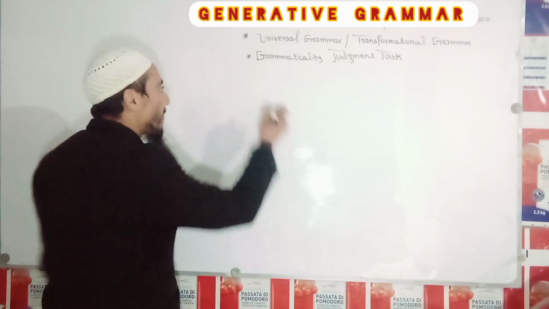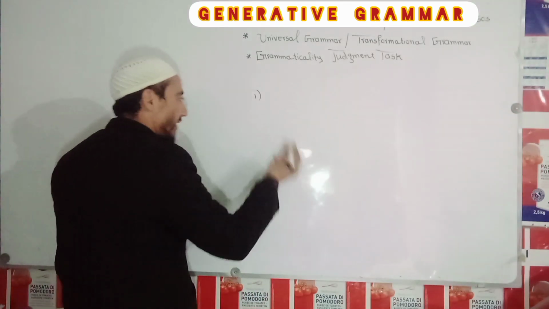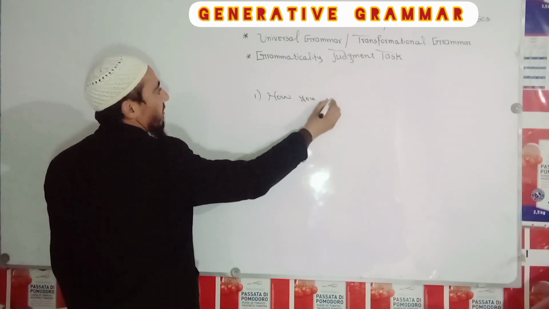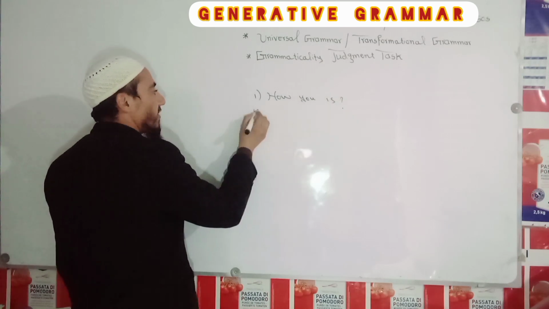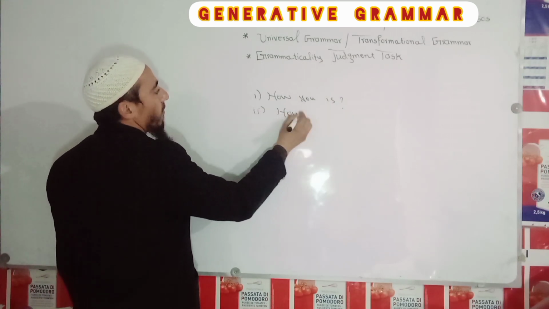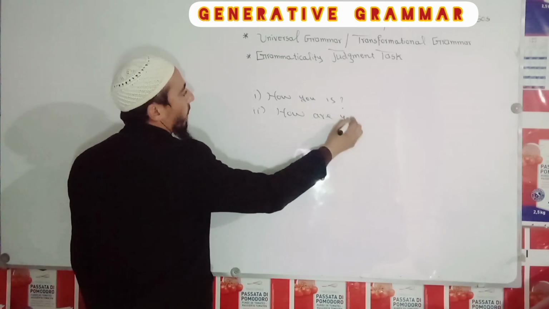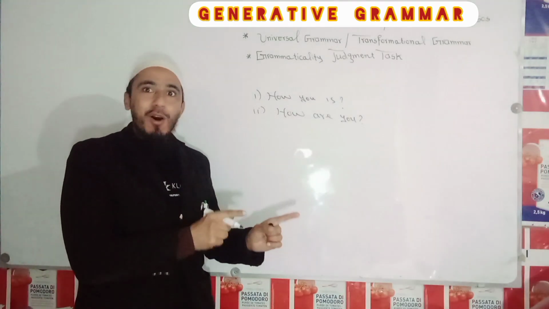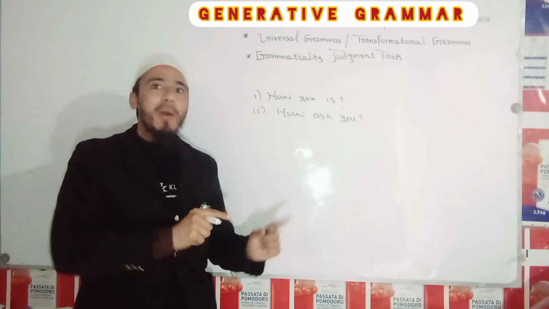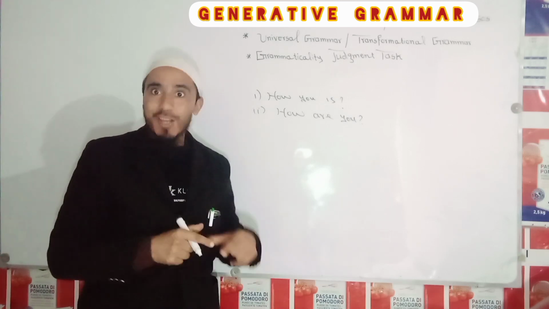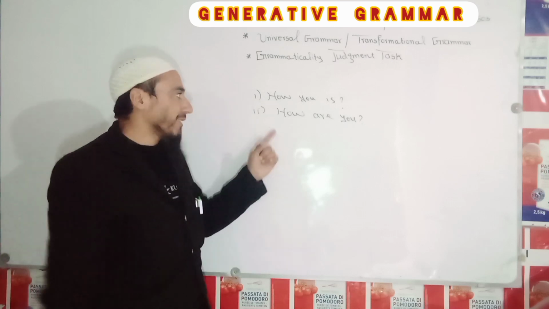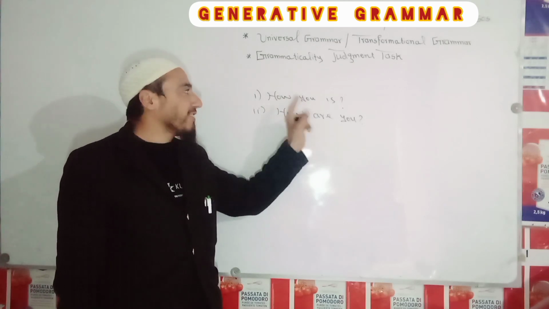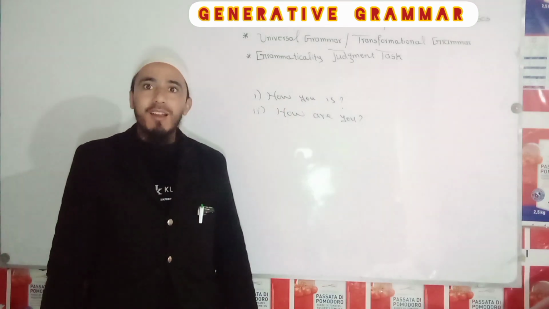So, for example, if you ask native speakers about two sentences, "how you is" and "how are you", based on that innate ability which is programmed in the mind of that common person, he will definitely answer you that the first sentence is incorrect while the second sentence is correct.